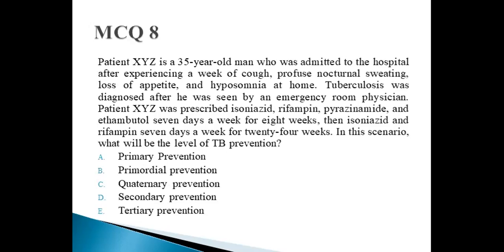MCQ 8. Patient XYZ is a 35-year-old who was admitted to hospital after experiencing a lot of cough, profuse nocturnal sweating, and loss of appetite. TB was diagnosed after he was seen by the emergency room physician. The patient was prescribed INH, rifampicin, pyrazinamide, and ethambutol 7 days a week for 8 weeks, then INH and rifampicin 7 days a week for 24 weeks. In this scenario, what will be the level of TB prevention? Alpha, primary prevention; beta, primordial; C, quaternary prevention; delta, secondary; or E, tertiary prevention. D, delta will be the correct option, as the patient is diagnosed and treated, which comes at the level of secondary prevention. Therefore, delta will be the correct option.